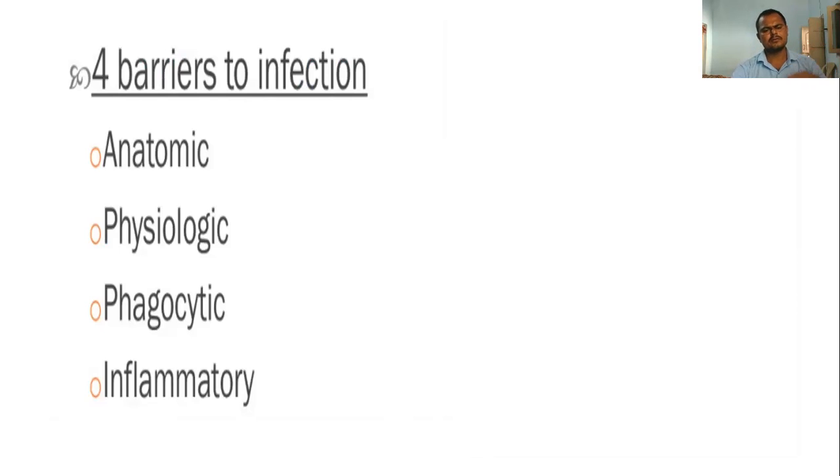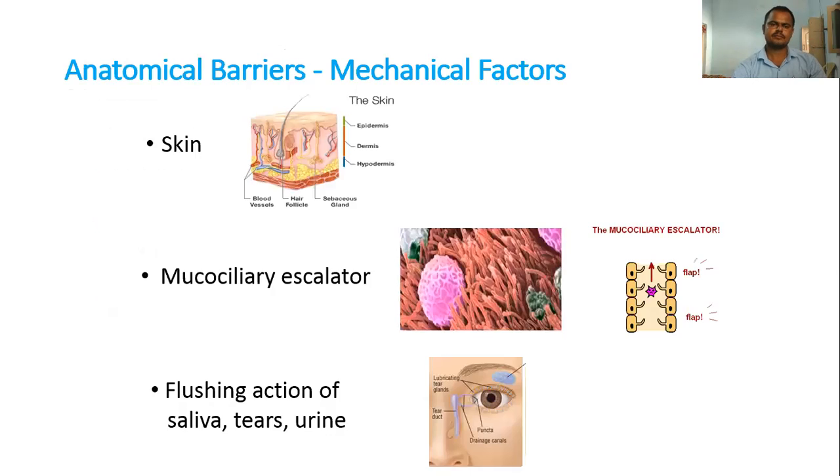After the foreign material gets past the physiological barrier and is introduced inside the body, counteraction is immediately taken by the phagocytic cells. Then even the mast cells create the inflammatory barrier. So these four barriers exist in innate immunity.